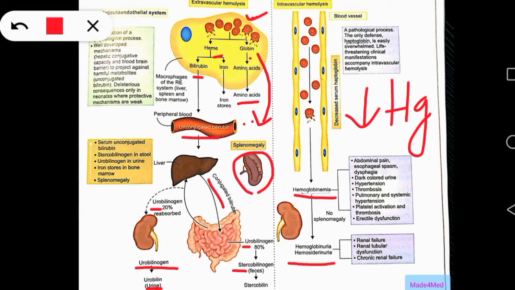In intravascular hemolysis, there is a lot of hemoglobin in the blood, so all the haptoglobin is saturated. Then the hemoglobin that is left free and not bound to haptoglobin oxidizes and forms methemoglobin and leads to methemoglobinemia.